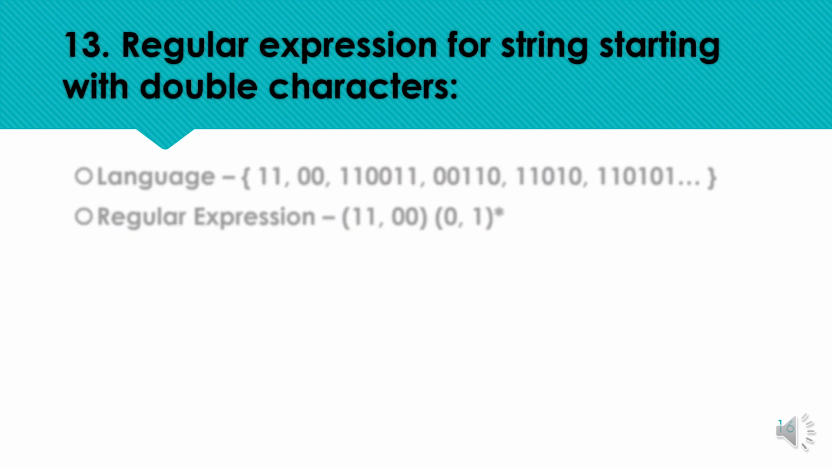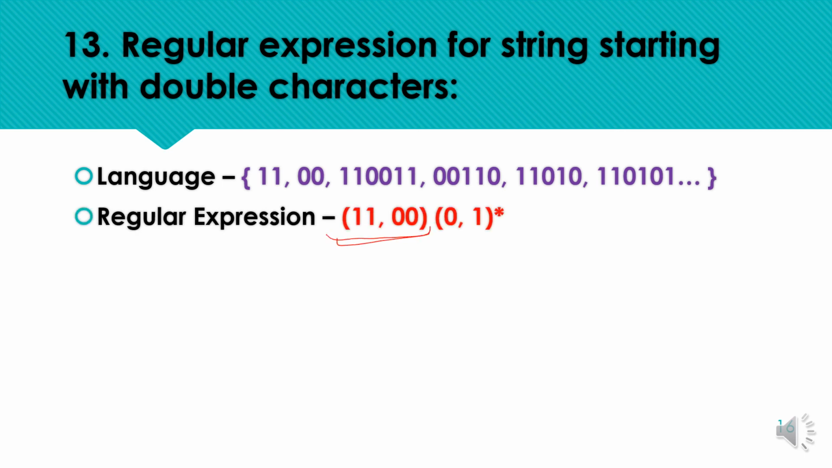Same way, for strings starting with a double character, we need to put the starting constraint as the first part of the regular expression, concatenated with any combination of zeros and 1. Okay, so we have the starting constraint as the first part of the regular expression, either 11 or 00, followed by any combination of zeros and 1 is accepted by the machine. So here is the corresponding regular expression.